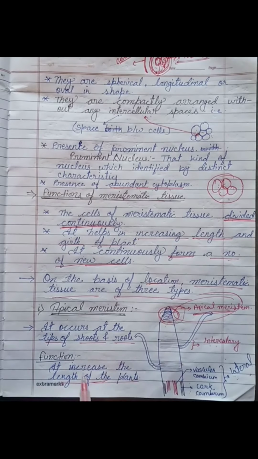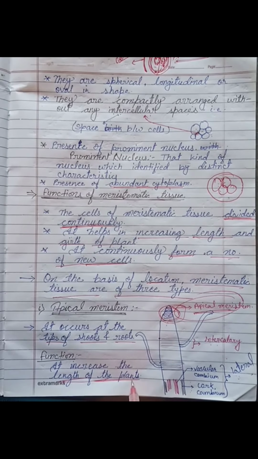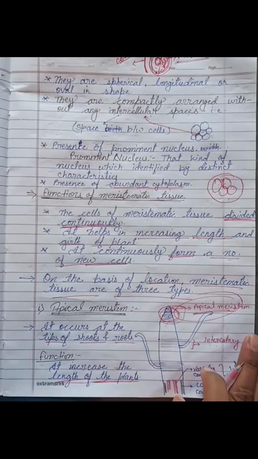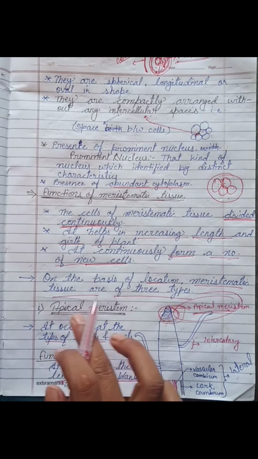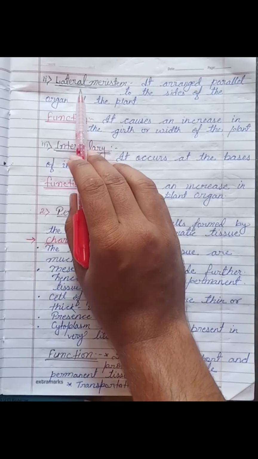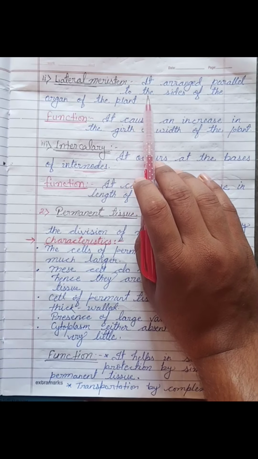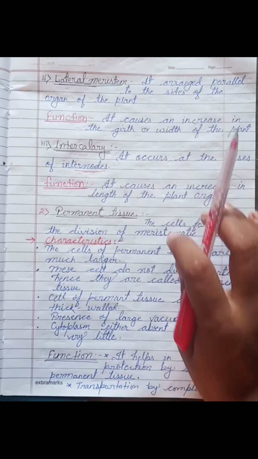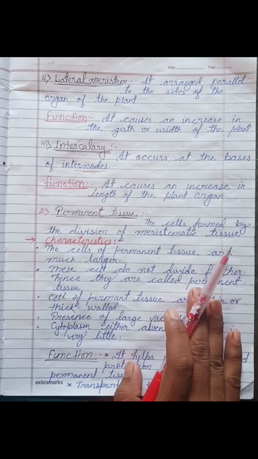That's why the function of apical meristem is that it increases the length and elongation of the plant. Is it okay? Now the next type of meristematic tissue is lateral meristem, and lateral meristem is arranged in a parallel manner beside the epidermis of the plant.